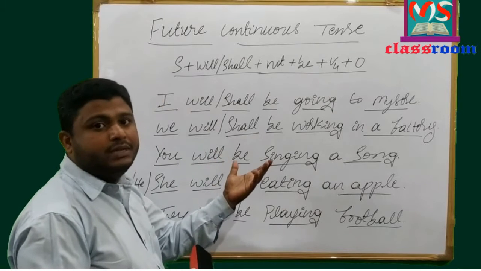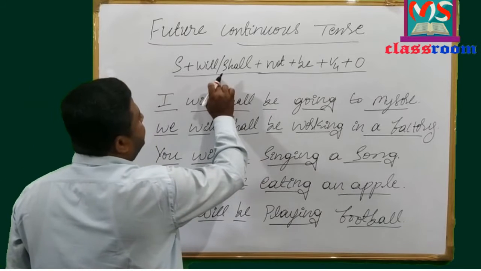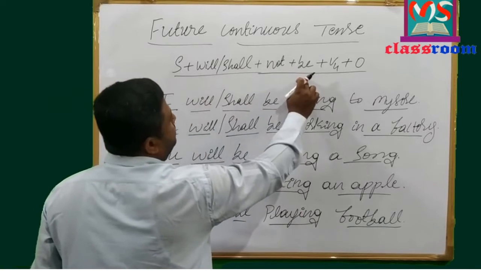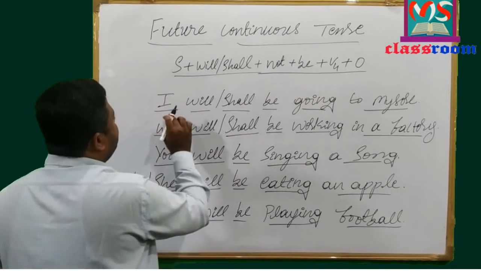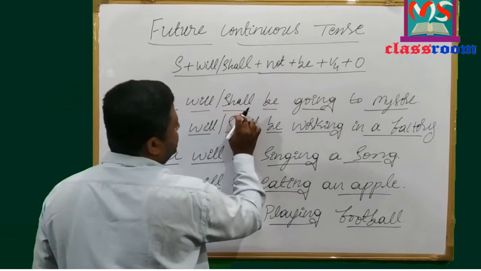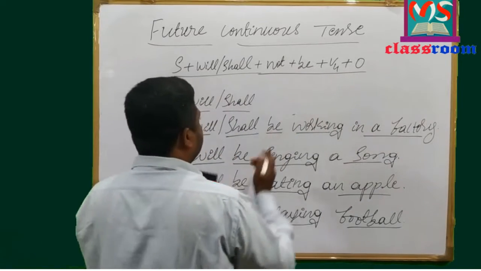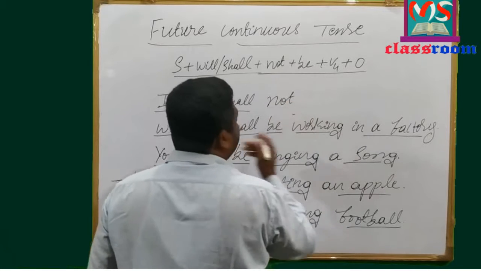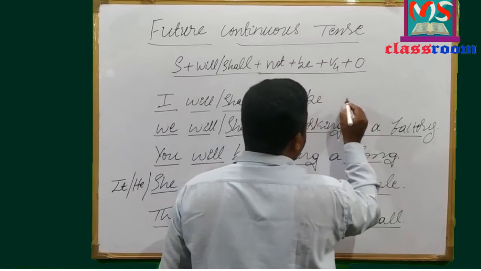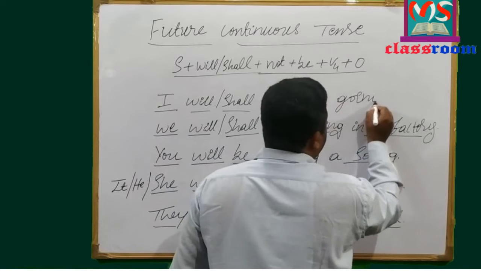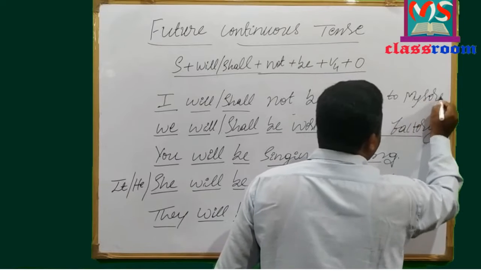So how to change an affirmative sentence into negative? Look at here. Just what I have done: in between the modal auxiliary will or shall and the base form of be, I have added not to make it negative. I will or shall not be going to Mysore.